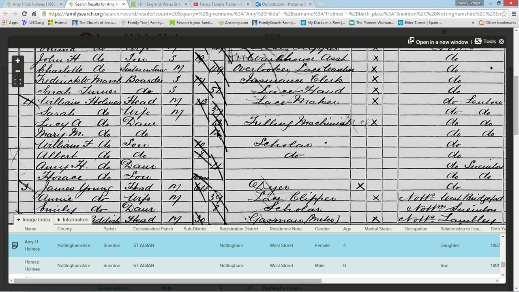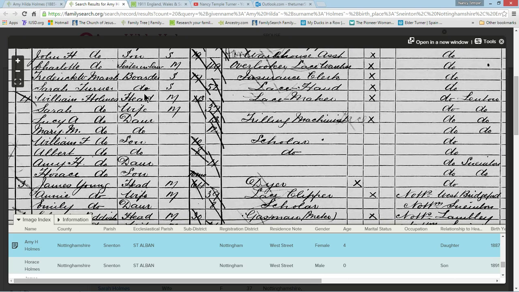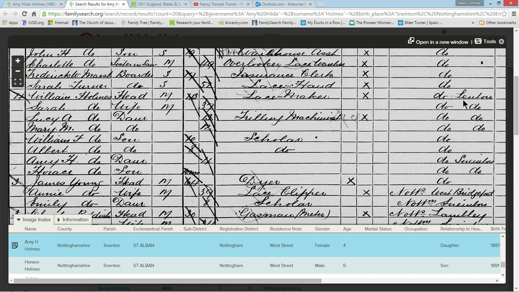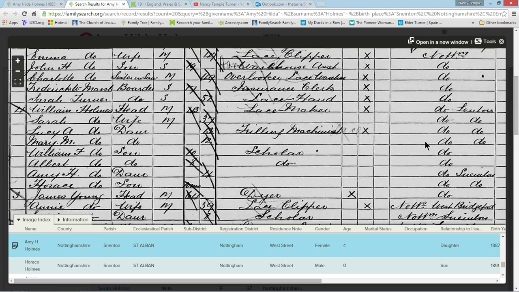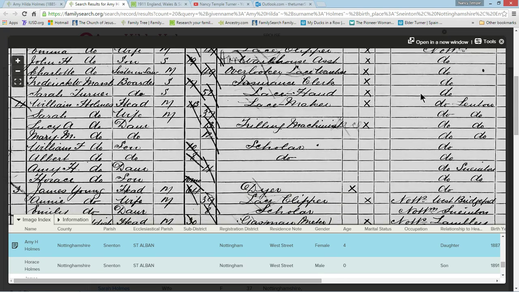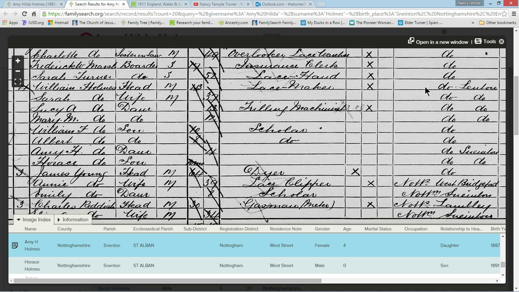So here is a William Holmes, the head of household, and wife Sarah. And notice that the birth location does say that it looks like Lenton in Nottingham. I'm not familiar with that location. And then here is our Amy right here, Amy Hilda, with that same birth location, and a Horace.